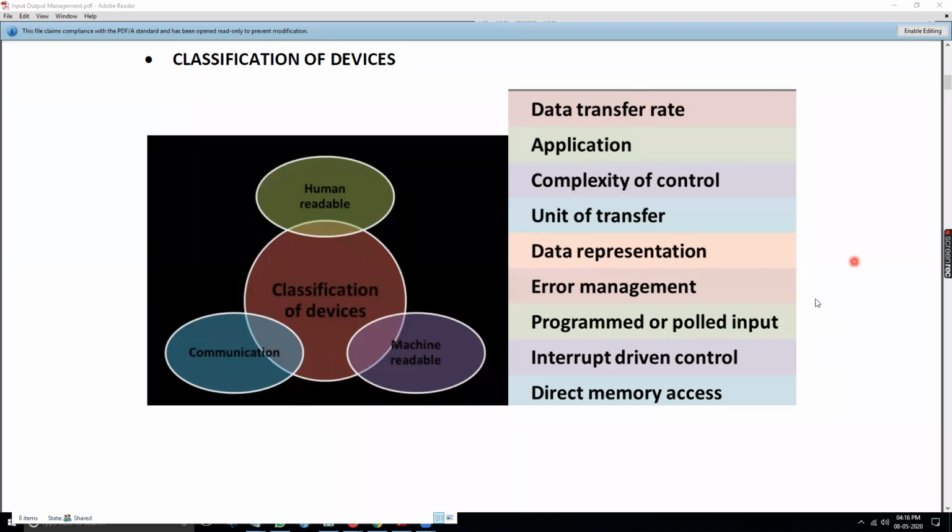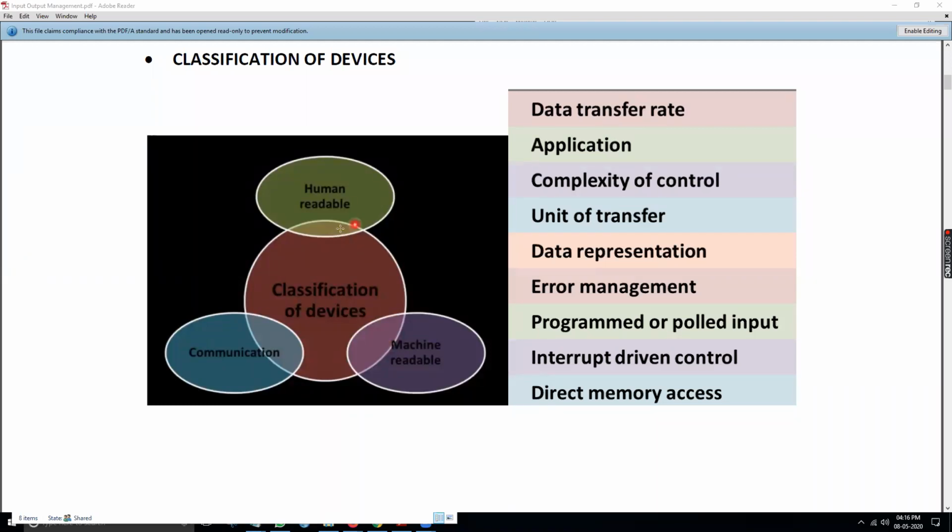Now we are going to talk about the classification of a device, meaning how devices are classified. The classification is categorized into human readable, machine readable, and communications.